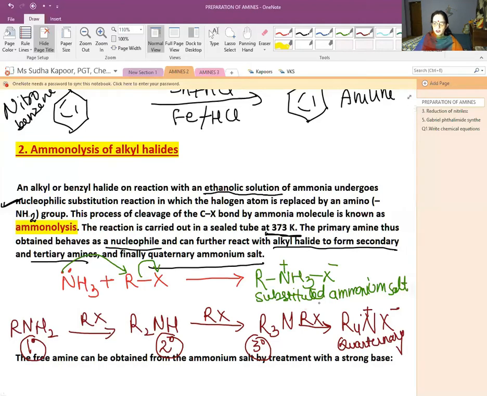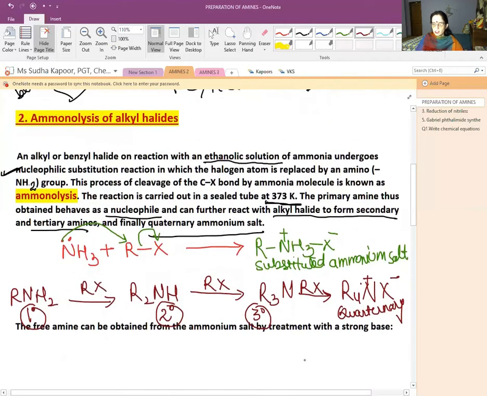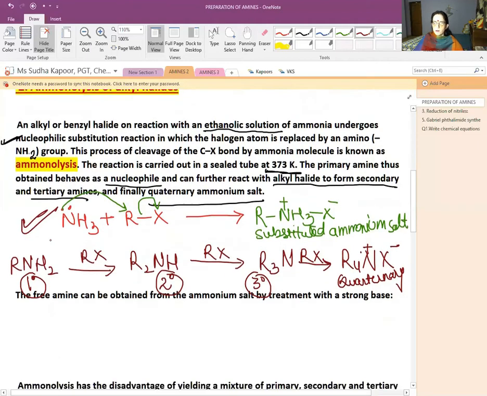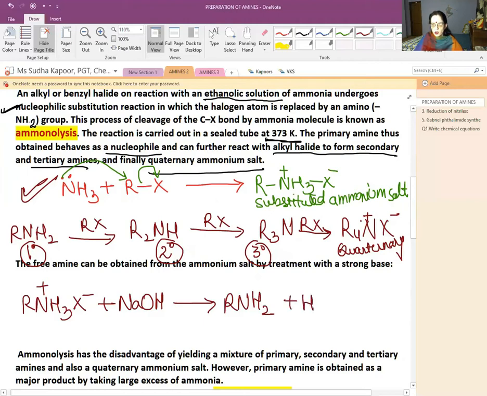salt. But dear students, the free amine can be obtained from the ammonium salt that we have just prepared above. The free amine can be obtained from the ammonium salt by treatment with a strong base. So let us see how the reaction takes place. RNH3+ X- is treated with a strong base, for example NaOH. Then we will get the regenerated 1 degree amine along with water and NaX.